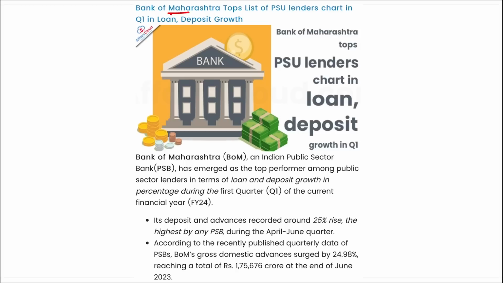Next, Bank of Maharashtra has topped the list of PSU lenders in Q1 in loan and deposit growth. I repeat, it is Bank of Maharashtra, an Indian public sector bank. They have emerged as the top performer among public sector lenders in terms of loan and deposit growth during the first quarter of the current financial year 24.